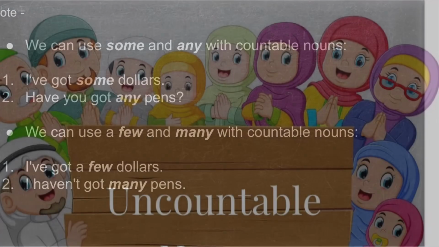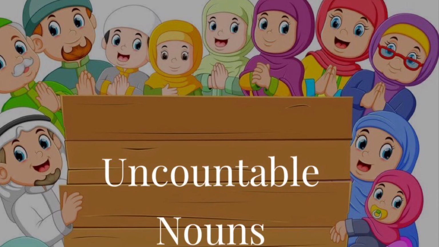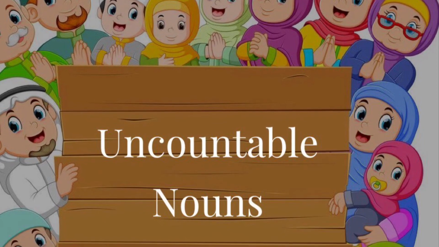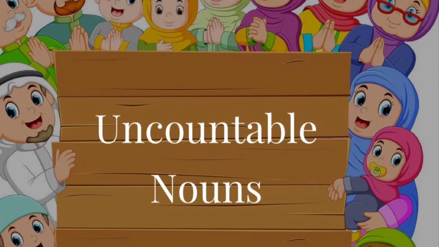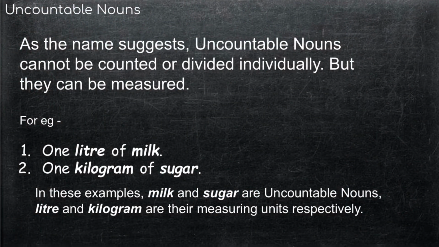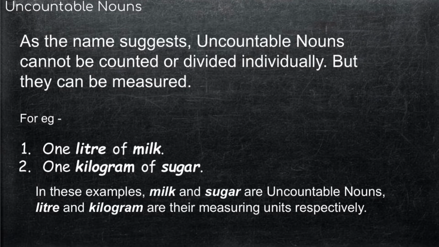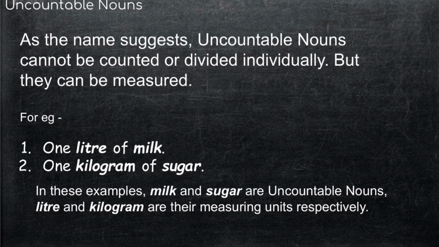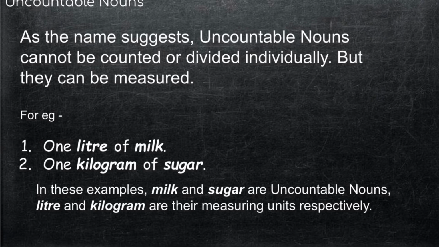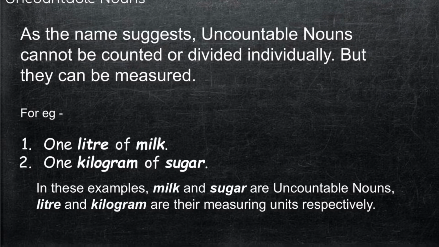Now let's move to another type of nouns, that is the uncountable nouns. As the name itself suggests, uncountable nouns are the type of nouns that cannot be counted. Let's now read the definition. As the name suggests, uncountable nouns are the nouns that cannot be counted or divided individually, but they can be measured. For example, 1 liter of milk, 1 kilogram of sugar, etc. In these examples, milk and sugar are the uncountable nouns, while liter and kilogram are their measuring units respectively.